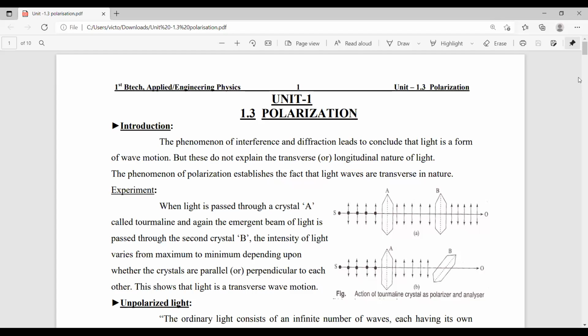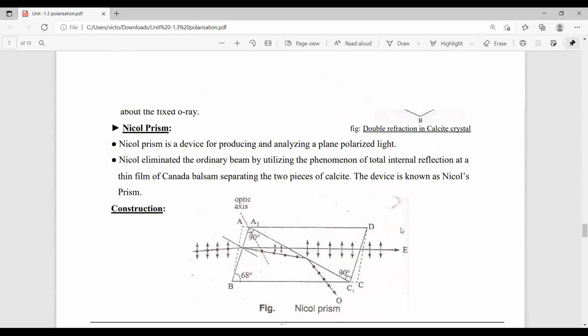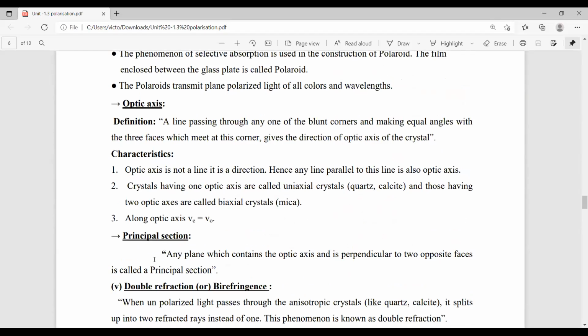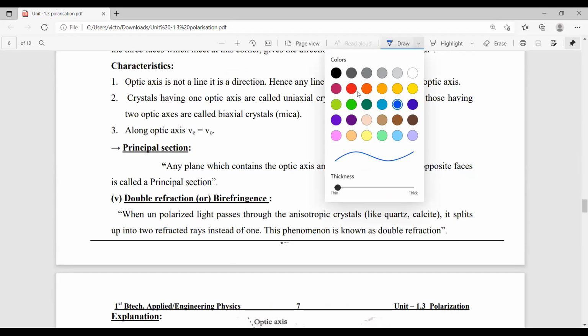In the last session, we discussed what is double refraction, birefringence. That means when unpolarized light passes through anisotropic crystals, it splits up into two refracted rays.